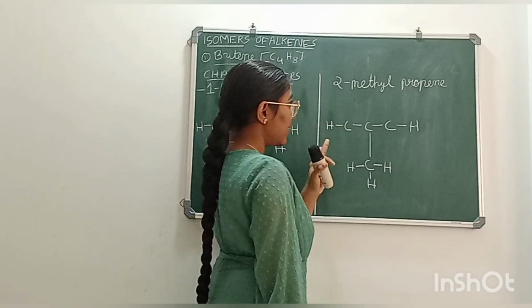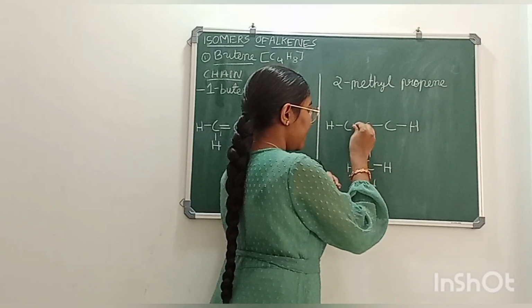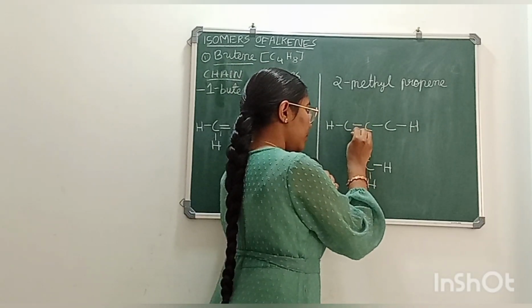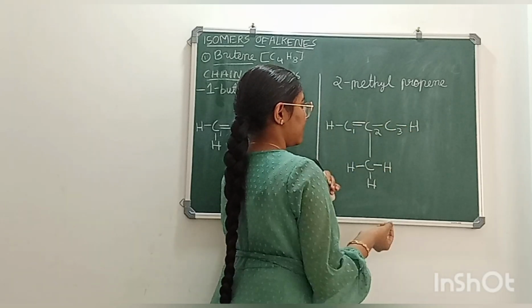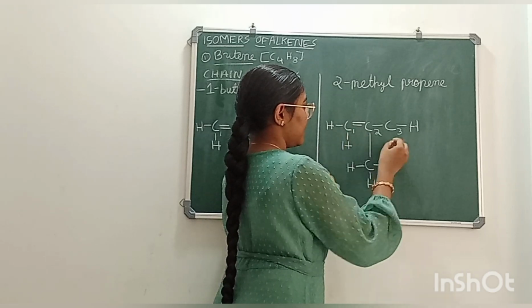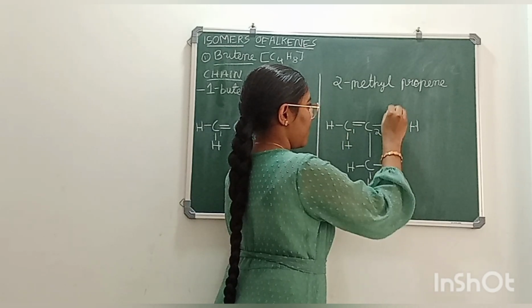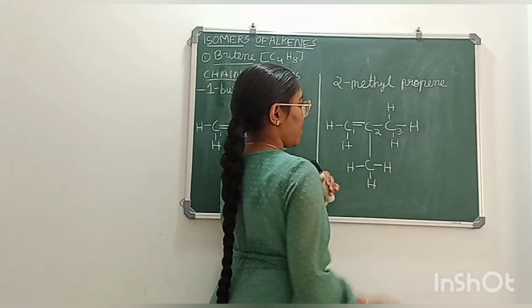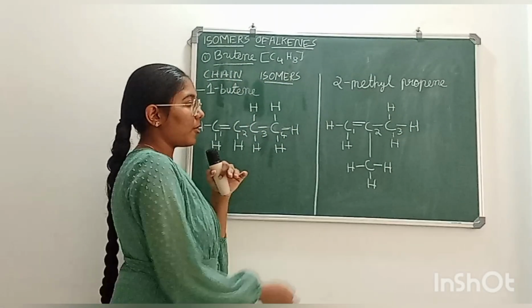Now where to put the double bond? Here we can put the double bond wherever we want. I will put the double bond between the first carbon atom and the second carbon atom. So this is 2-methylpropene.